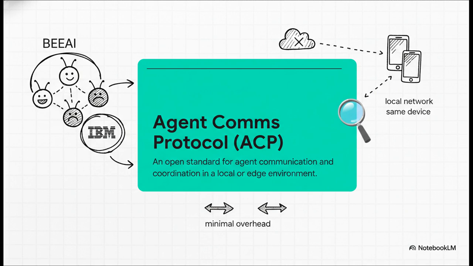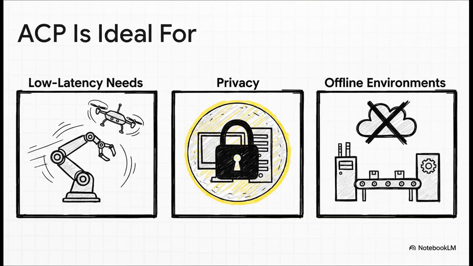So unlike A2A and MCP, which are built for the cloud, ACP is designed for agents that are running on the same device or the same local network. It's built for speed and efficiency. And this is exactly where ACP is the star of the show. It's perfect for things that need to be fast, like robotics, where every millisecond is critical. It's also the go-to for anything privacy-focused, where you need to keep all the data offline. Or think about places like a factory floor that might not even have a solid internet connection. ACP is built for that.